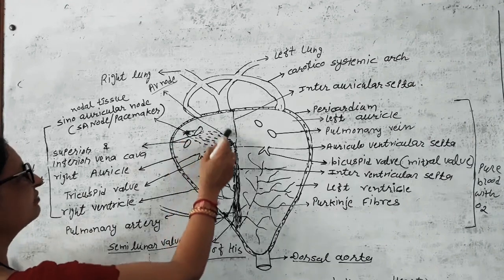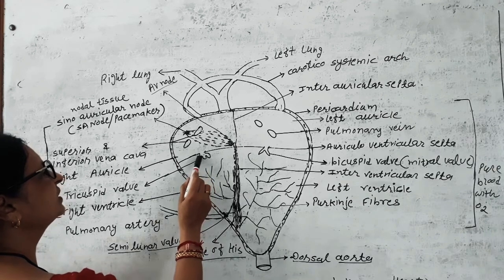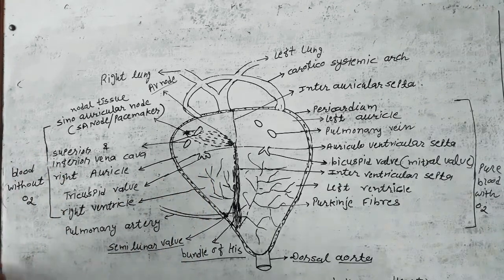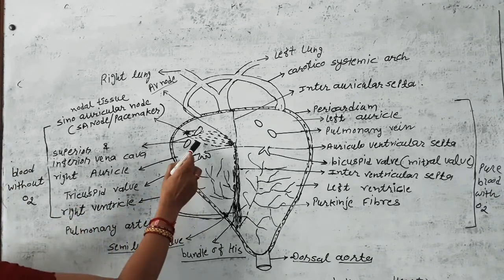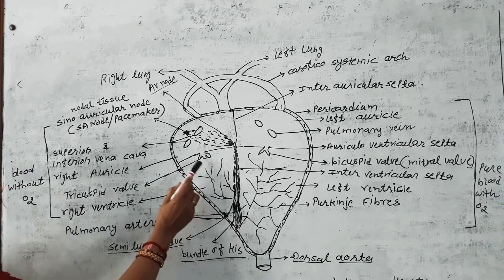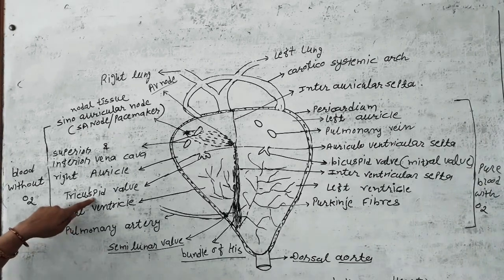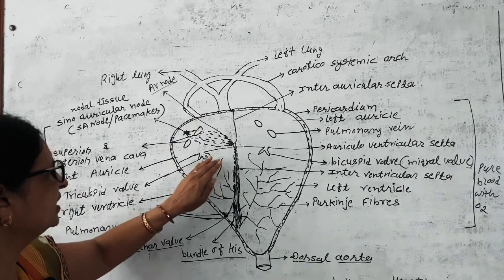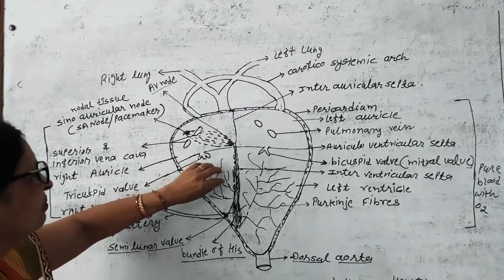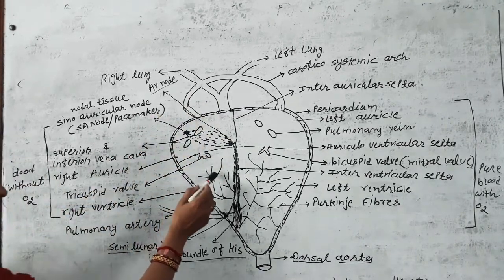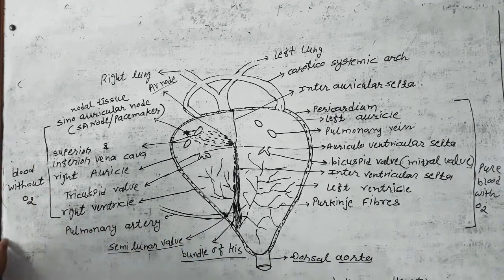Blood from the right auricle enters the right ventricle through a 3-cusp valve, a 3-flapped valve, called the tricuspid valve. When blood comes from here to here, due to pressure the valve gets closed. As a result, blood never goes back to the auricle. Again from the right ventricle, blood will go to the lungs for oxygenation.